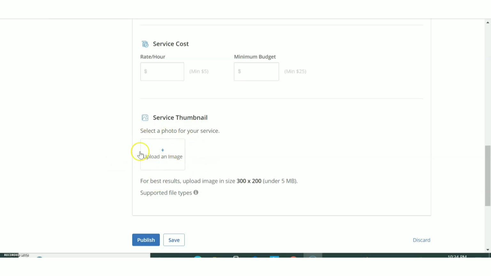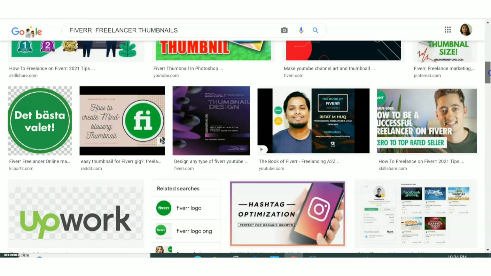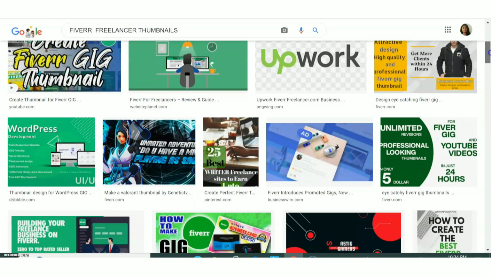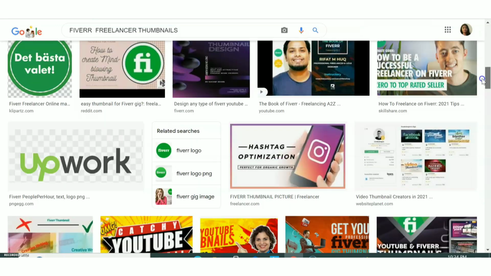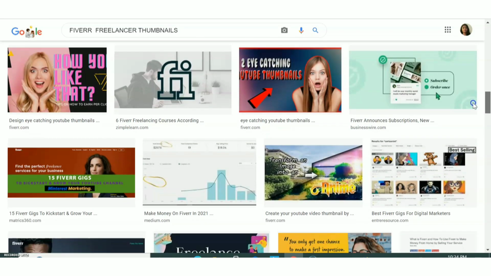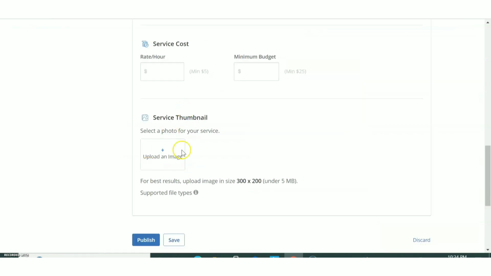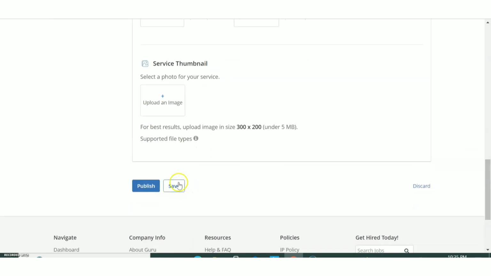a thumbnail. So if you are having difficulties in creating this thumbnail, you can actually get a lot of thumbnail templates or ideas from Google. If you just search on Google, okay, you'll get a lot of sample thumbnails based on which you can also create a thumbnail of yours, okay. So that is the thumbnail section. So just give all these details and then click on save, okay.